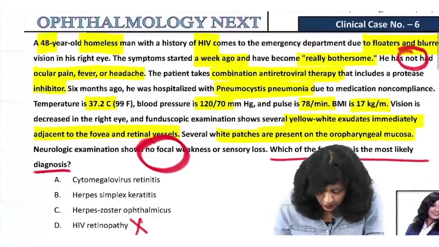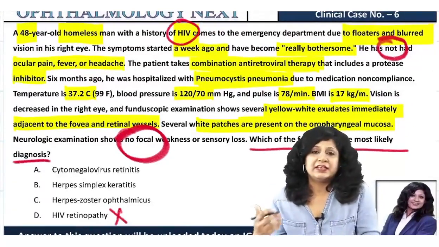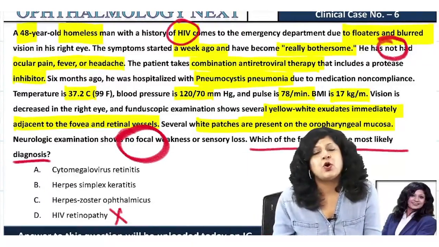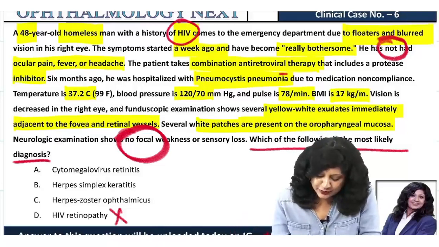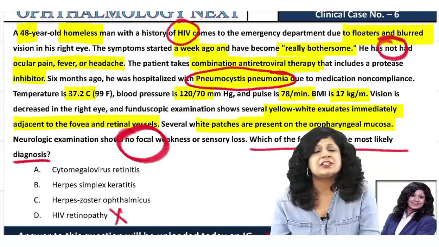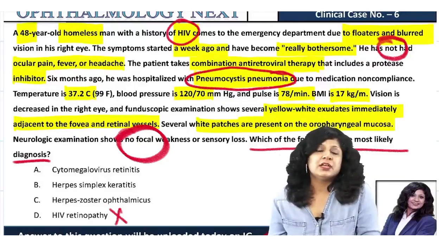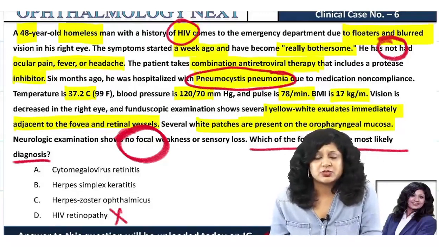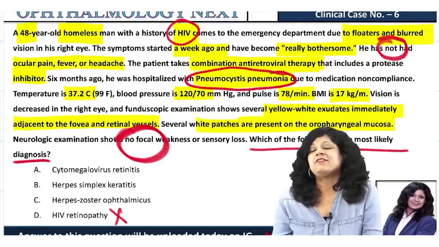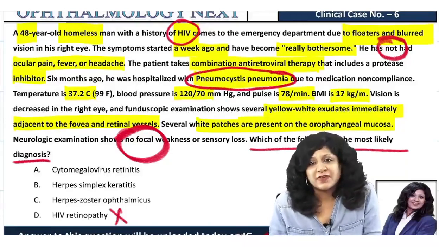Now what is happening, they have already given you a history of HIV, immunocompromised, and he is a patient who is non-compliant and he is homeless, and there are a lot of floaters. Also one more thing they have given, that he has also suffered from pneumocystis pneumonia. So basically he is having poor HIV control with more and more risk factors. The most common infection in the body due to HIV is lung infection, Pneumocystis carinii infection. You have the most common tumor, Kaposi sarcoma, and then the most common opportunistic infection in the eye, that is CMV retinitis.